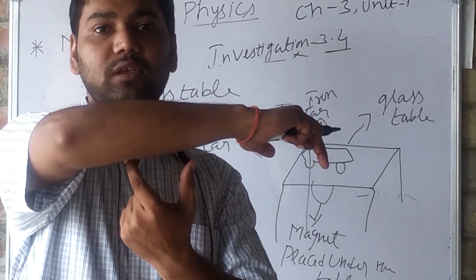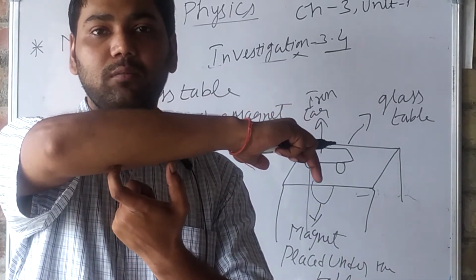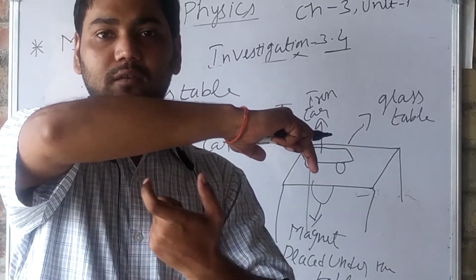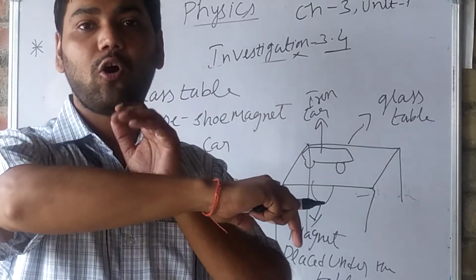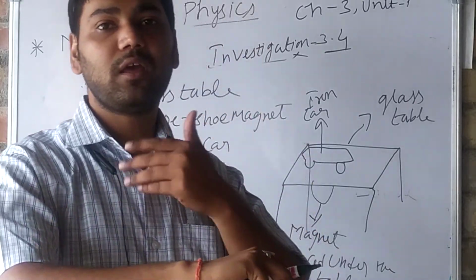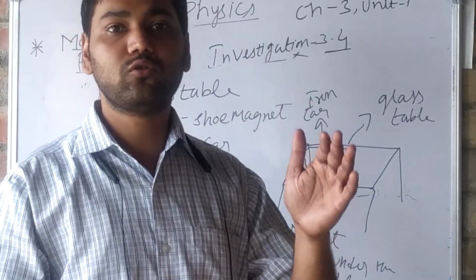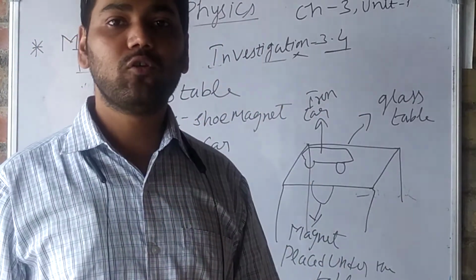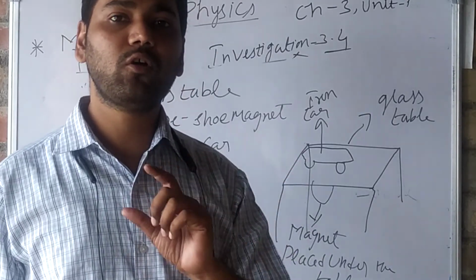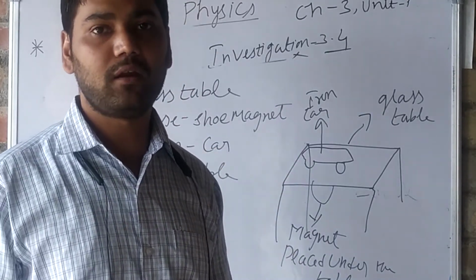And when we touch the magnet like this below the table and move it here and there, we will observe that the car placed above the table will also move here and there, by the movement of the horseshoe magnet. Understand.